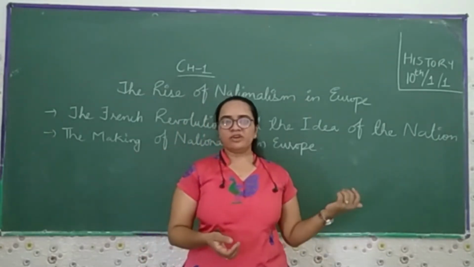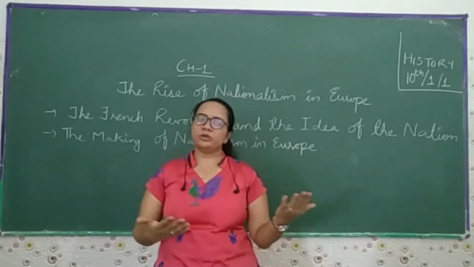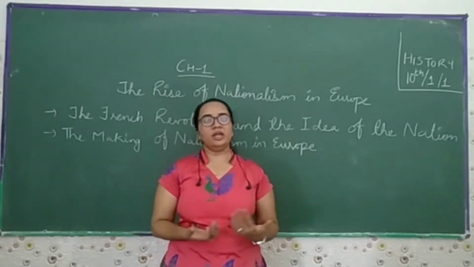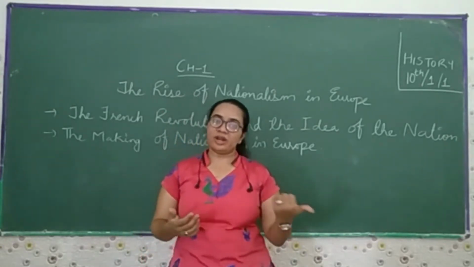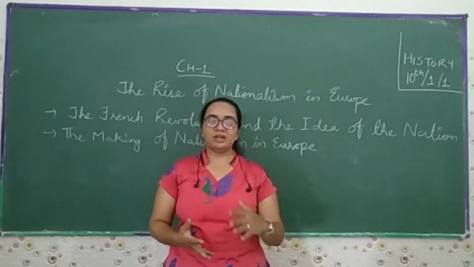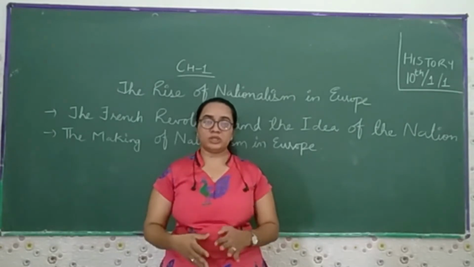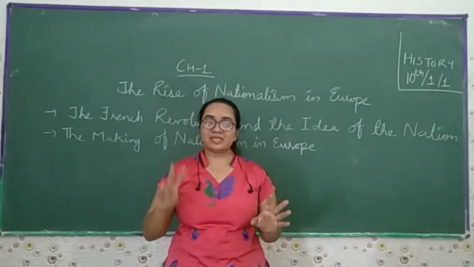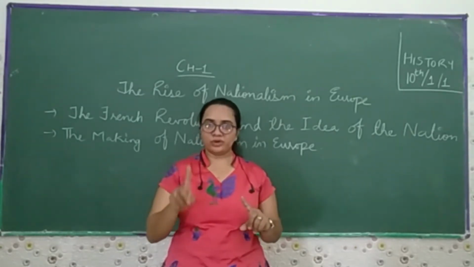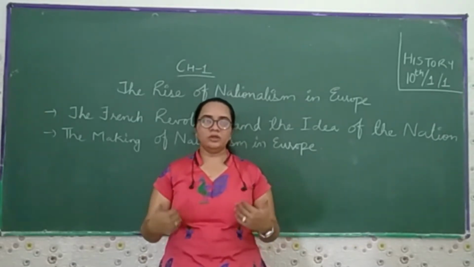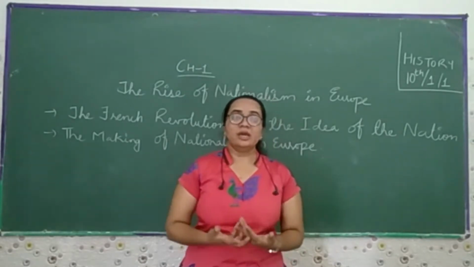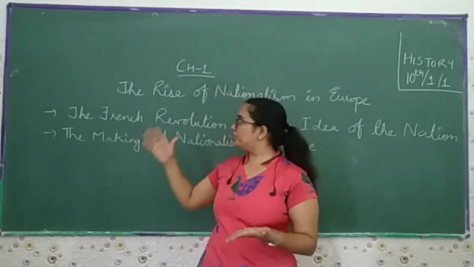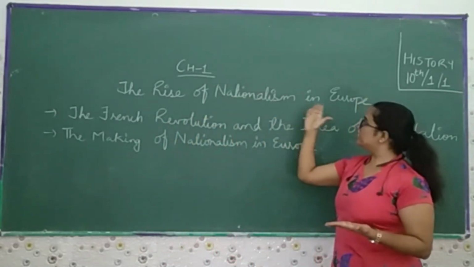Earlier in 6th you read about ancient history, in 7th you read about medieval history, in 8th you read about modern history, but in ninth you read about world history. Same in Class 10th you are also dealing with world history, but this is the second part. In ninth you dealt with the first part of world history. So the first chapter starts with the Rise of Nationalism in Europe.